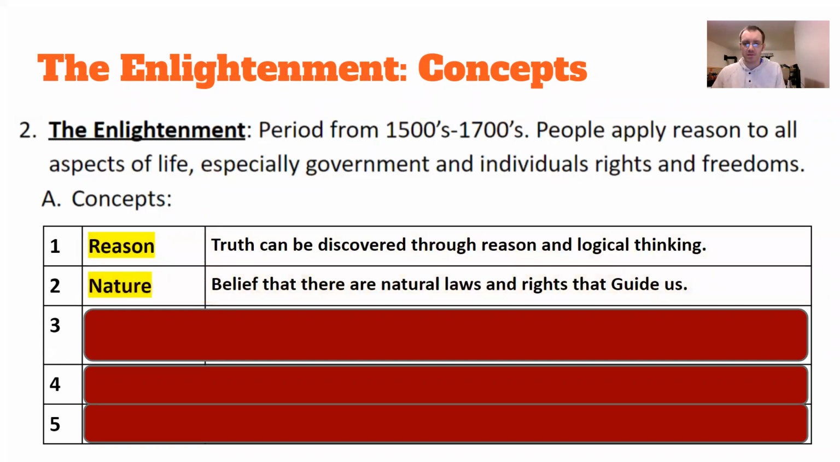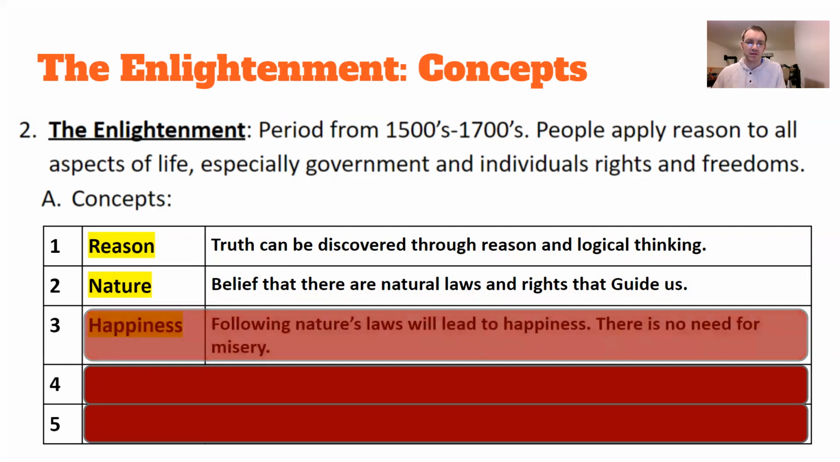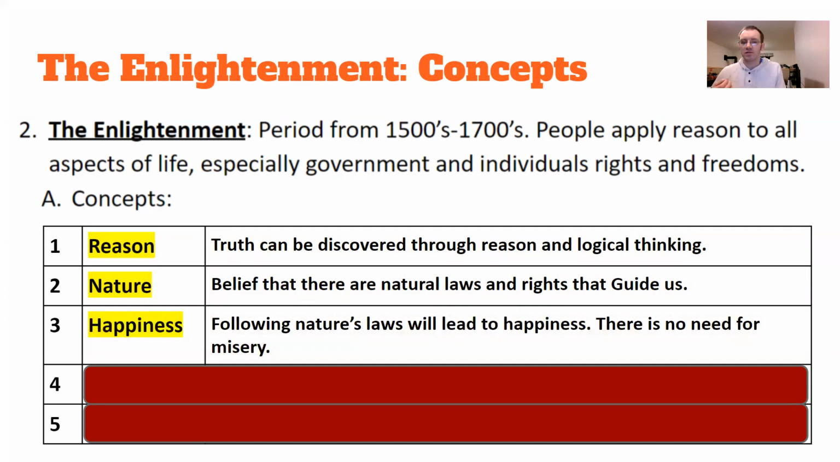Number two, nature. There's this belief that there are natural laws and rights that guide us. John Locke would say those rights are the right to life, liberty, and the pursuit of property. Jefferson will change it to life, liberty, and pursuit of happiness. But there's beliefs. There are these rules that you can follow within nature, especially for a government. And if you follow them, there will be happiness. There's no need for misery.